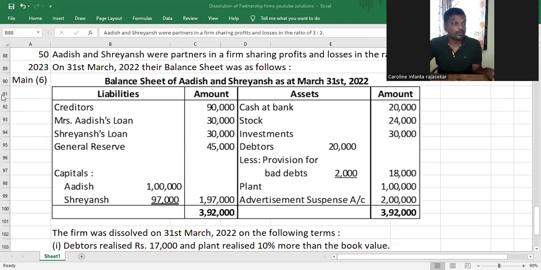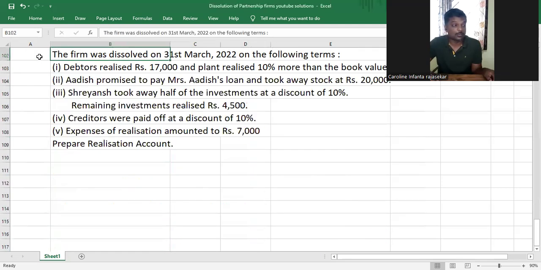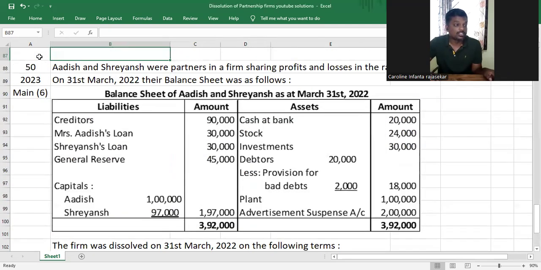Now today I have for you a question from the 2023 examination which was asked for 6 marks, and the question requires you to prepare the realization account. Let's go ahead and do this.